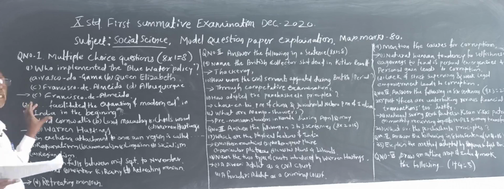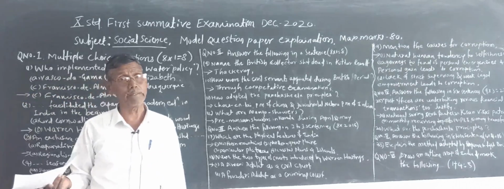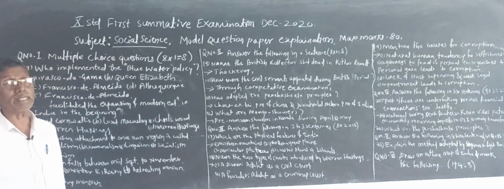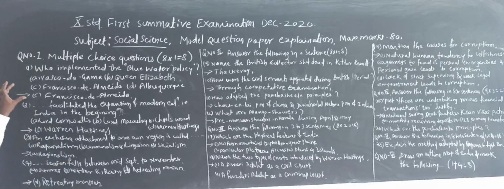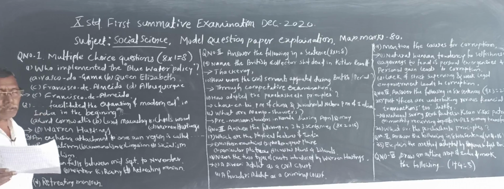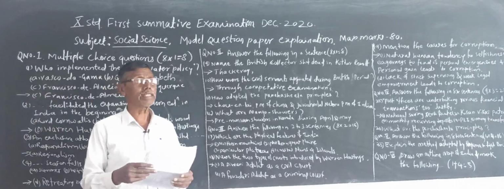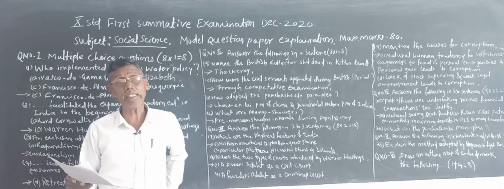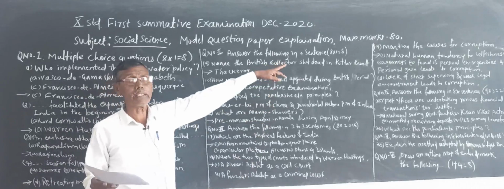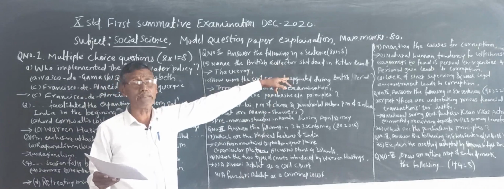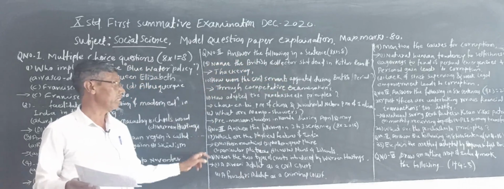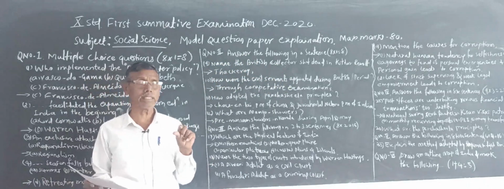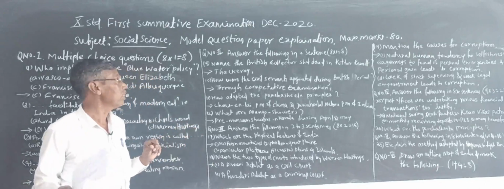Like this, 8 questions will be given in the examination, and in all 8 questions you have to write the appropriate answer correctly along with its alphabetical order. Now question number 2: answer the following in a sentence each. Here also 8 questions will be given, and you have to answer all these 8 questions in a single sentence or in a word.